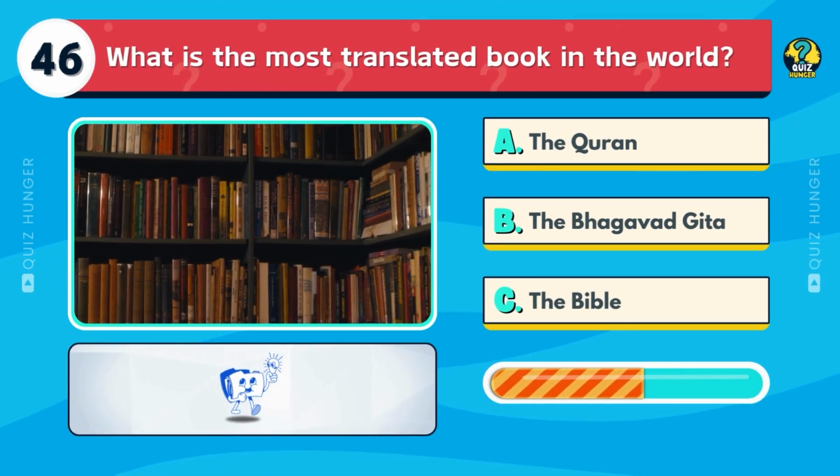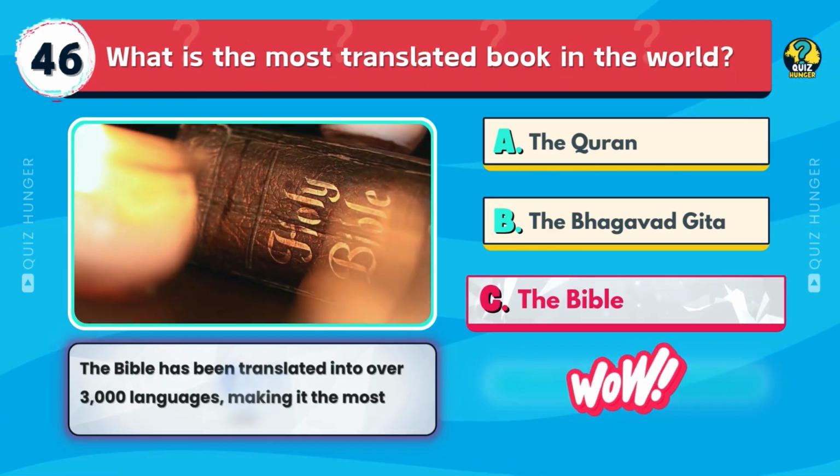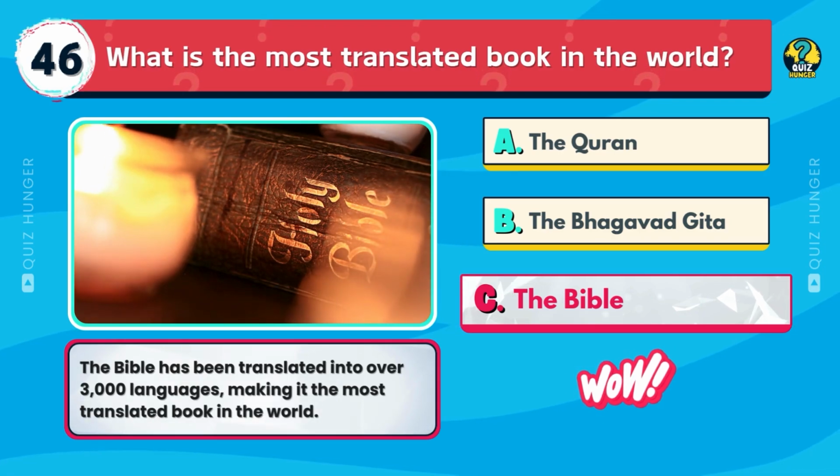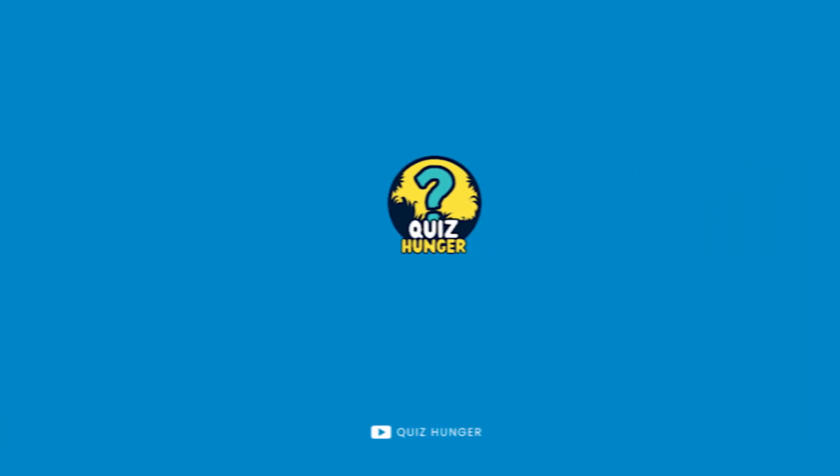What is the most translated book in the world? The Quran, the Bhagavad Gita, or the Bible? The Bible has been translated into over 3,000 languages, making it the most translated book in the world.